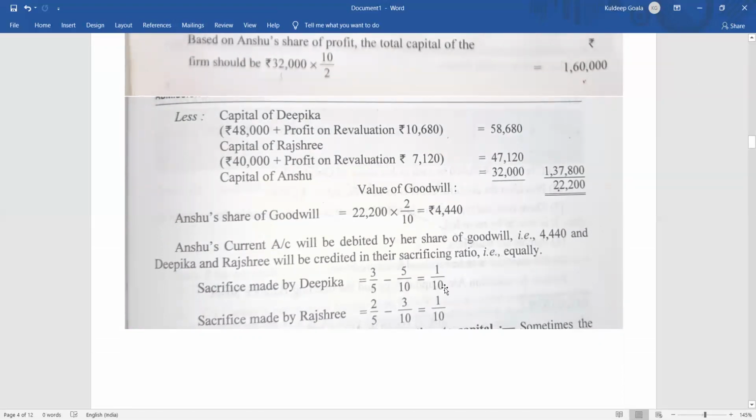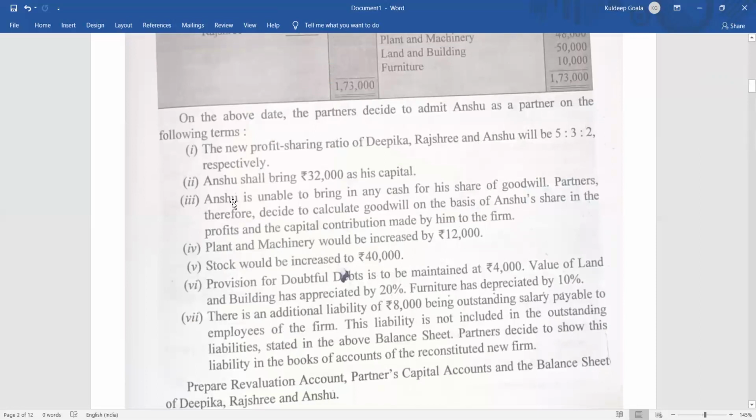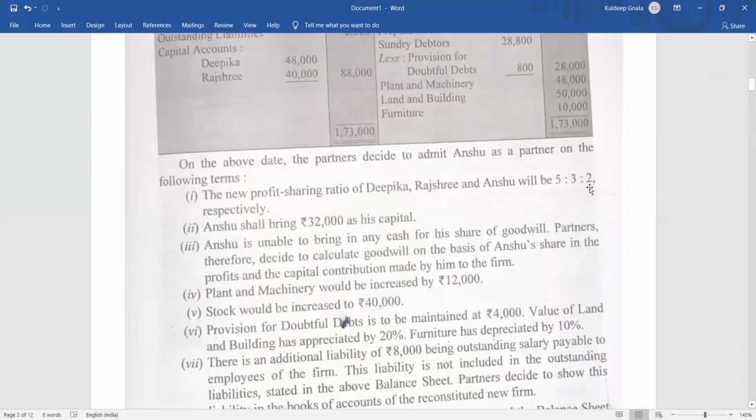Let's find out what is Anshu's share of goodwill now. What is the goodwill of the firm? It is already given? No. We have to find out. How are we going to find out? Anshu is unable to bring the goodwill, and the partners are deciding that the goodwill will be calculated on Anshu's share and his capital contribution. So what was Anshu's share? 2 by 10. You can see here 5:3:2. That is 2 by 10, isn't it? 2 by 10 or 1/5 is the same thing.